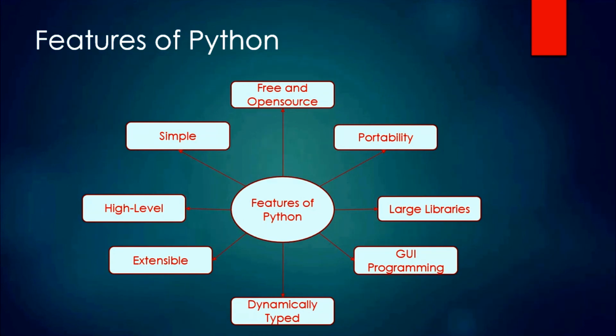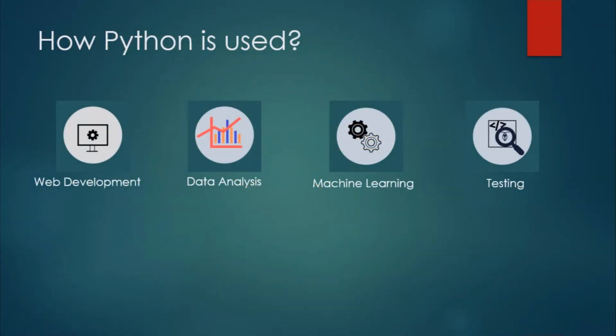Python is extensible. This feature makes use of other languages in Python code possible. This means Python code can be extended to any other languages. Now, let's talk about how Python is used. Python is used in web development. There are a number of Python frameworks for the web platform, for web apps, database management, and other server-side applications.